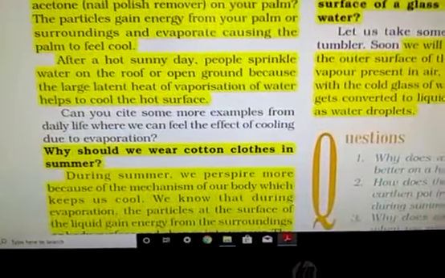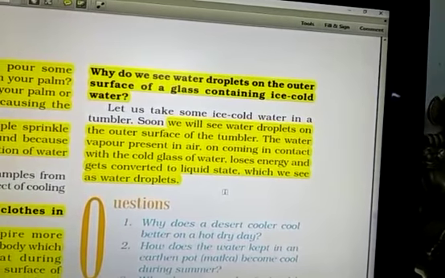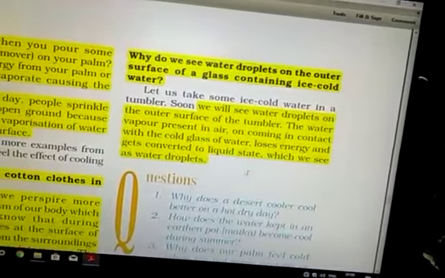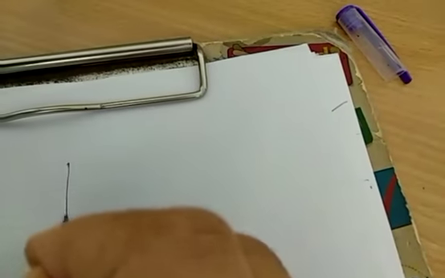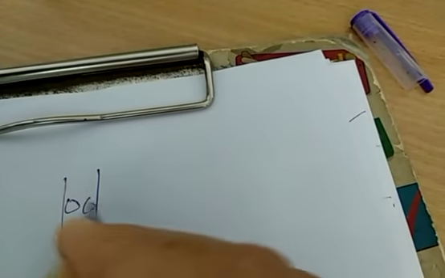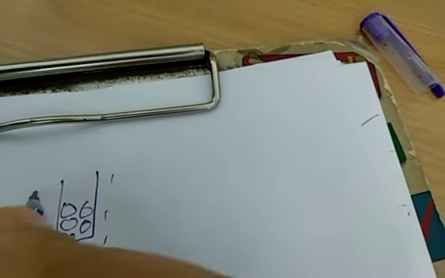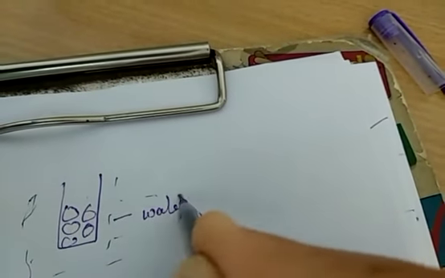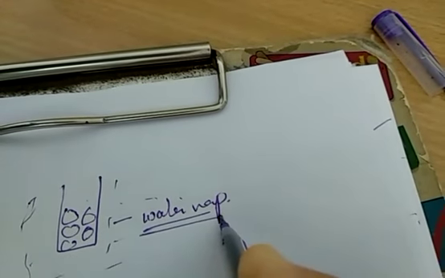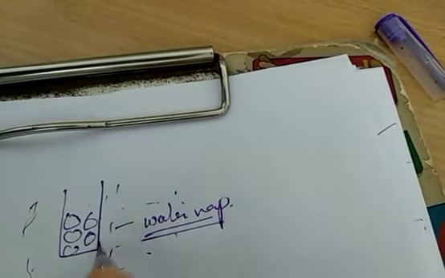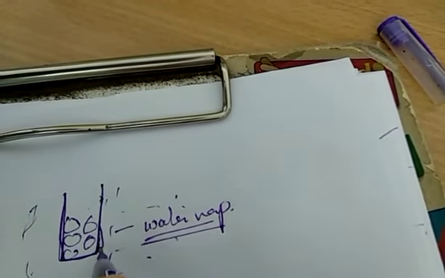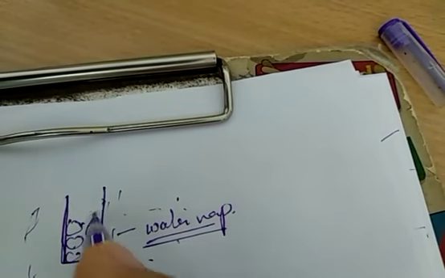Now, another important question, why do we see water droplets on the outer surface of a glass containing ice cold water? Listen very carefully. This is a glass tumbler having ice pieces in it. Around this is air, and this air has water vapors. When this water vapor containing air collides with the surface of the glass tumbler, which is very cold due to the ice present in the glass,